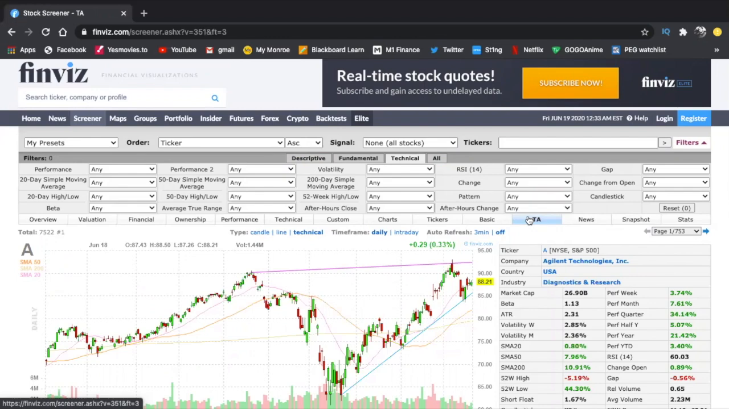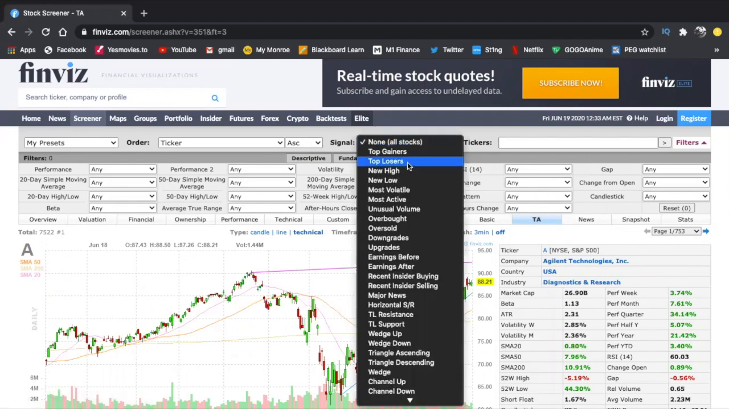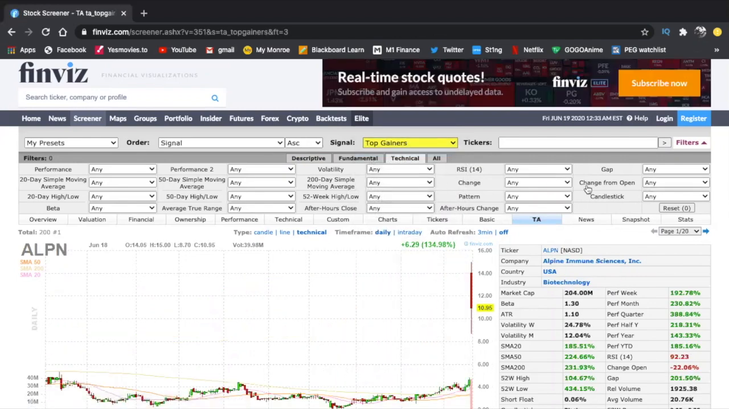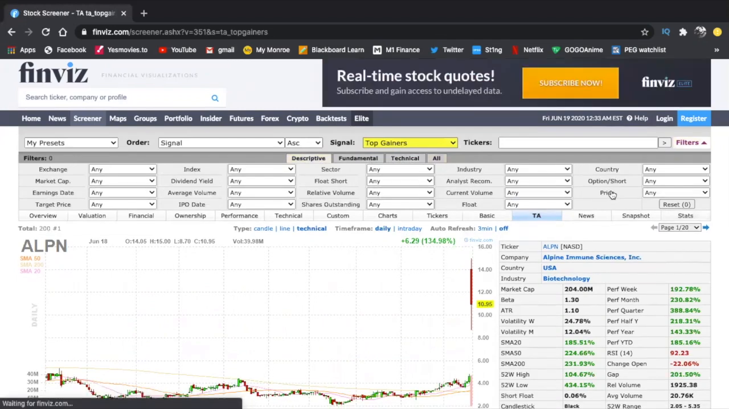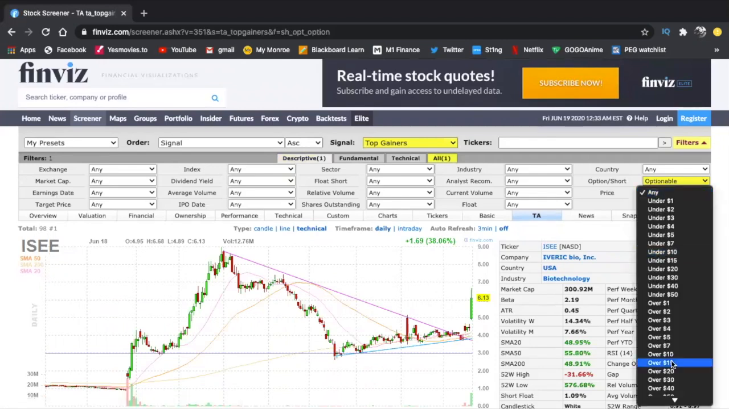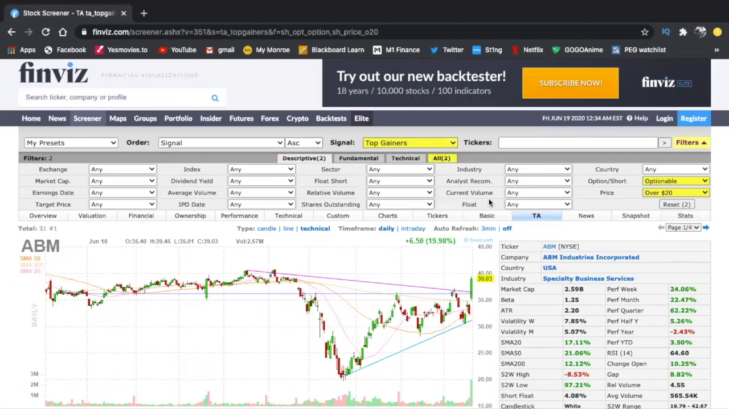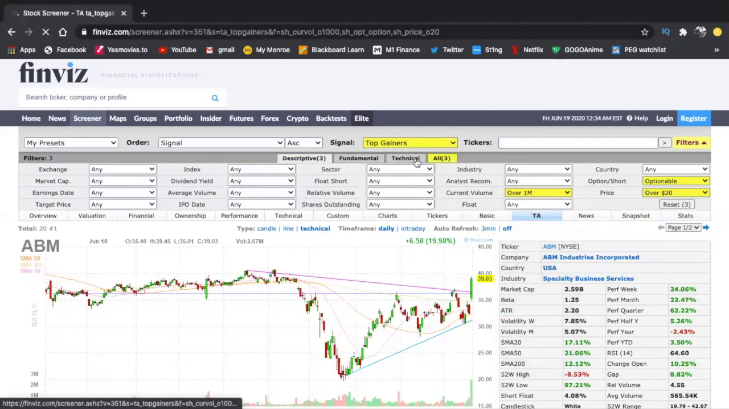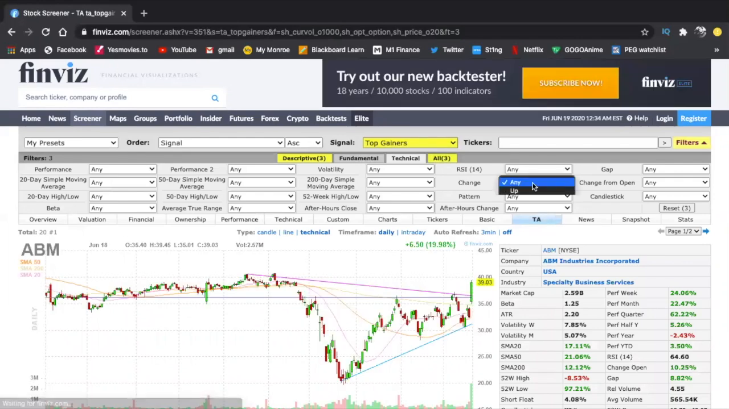So two ways to do that. One is you can choose the top gainers and look through the top gainers, but obviously you want to make sure that your descriptives are ready. Optionable, price above 20 for sure. You want to get any stocks above 20. You don't want the penny stocks, and you want the volume at the very least to be 1 million, and you go to technical, you want the stock to be at the very least up 5%.